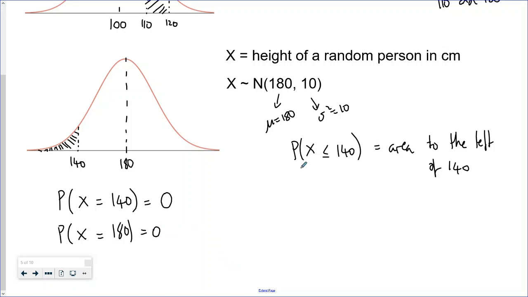What the effect of this means is that it doesn't matter whether you use a strict or not strict inequality. So here, this would be exactly the same as saying what's the probability of x being less than 140, because the probability of someone having a height of exactly 140 is 0.